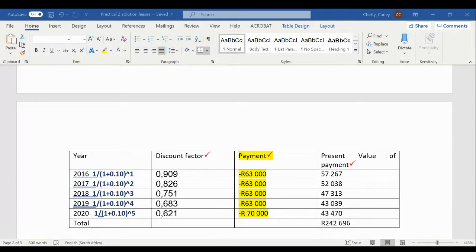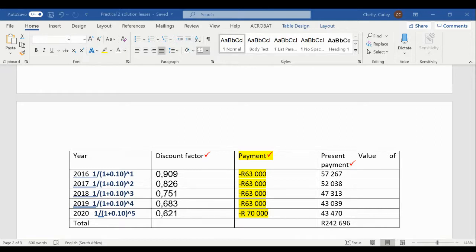0.751. Then if you want to determine your discount factor for year 4, it is done in the same way, but we just need to use to the power of 4 over here. So we'll go 1 divided by 1 plus 0.10, which represents our interest rate.